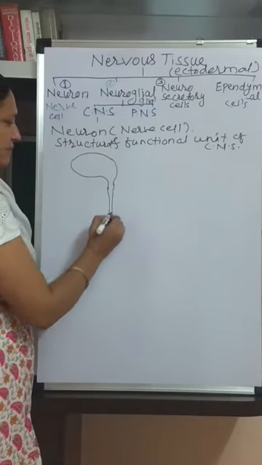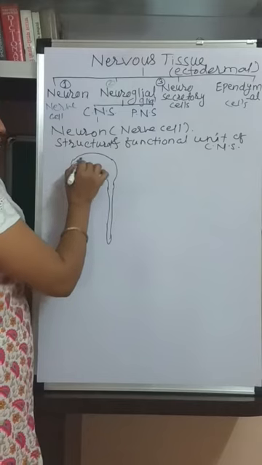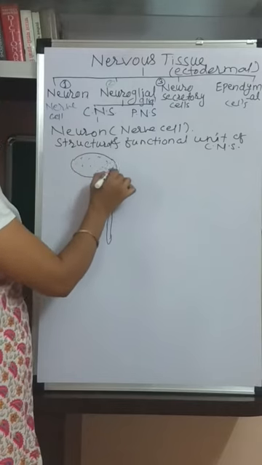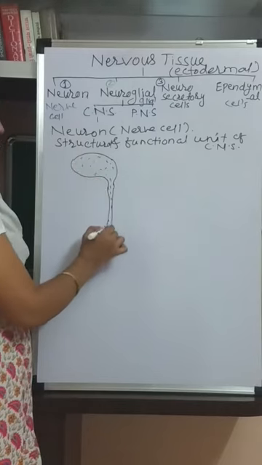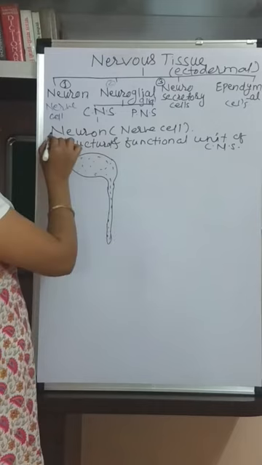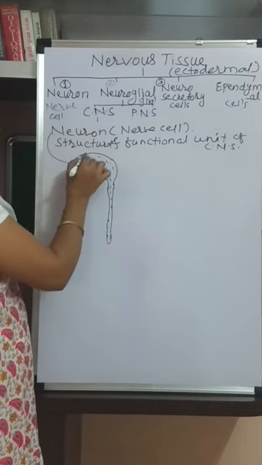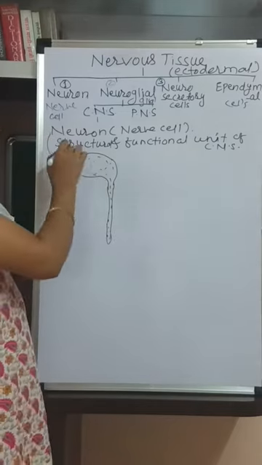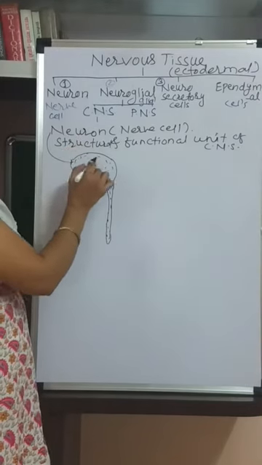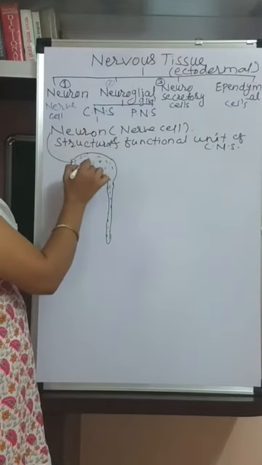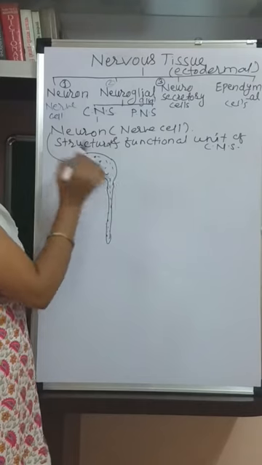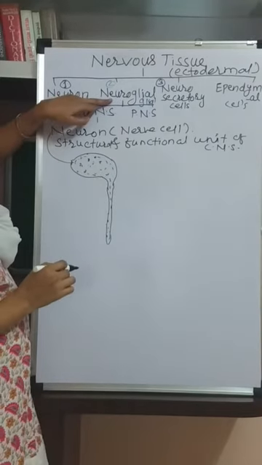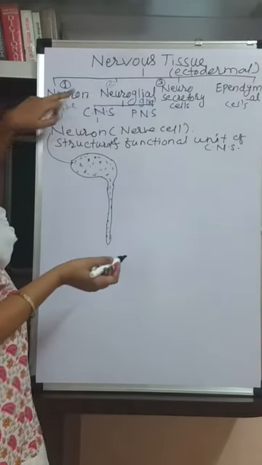and this is the spinal cord. Now this brain, mainly the functional cells of the brain and the spinal cords are the neuron. Then along with this neuron, in brain and spinal cord, these neuroglial cells are also present. The number of neuroglial cells is more than the neurons.